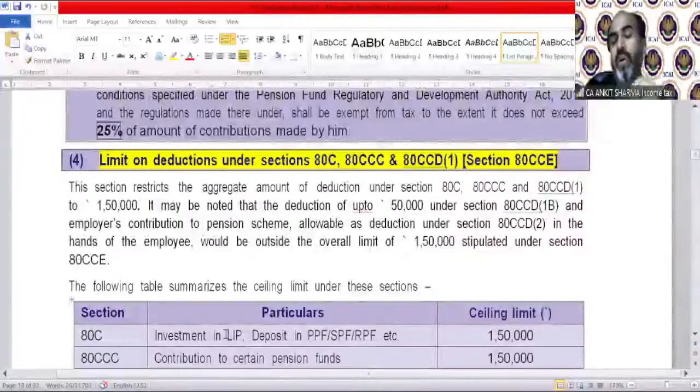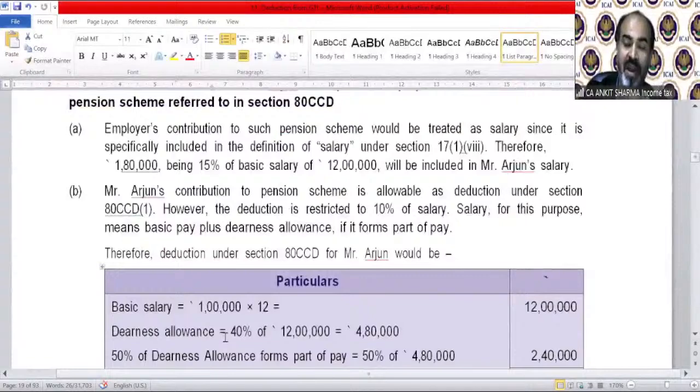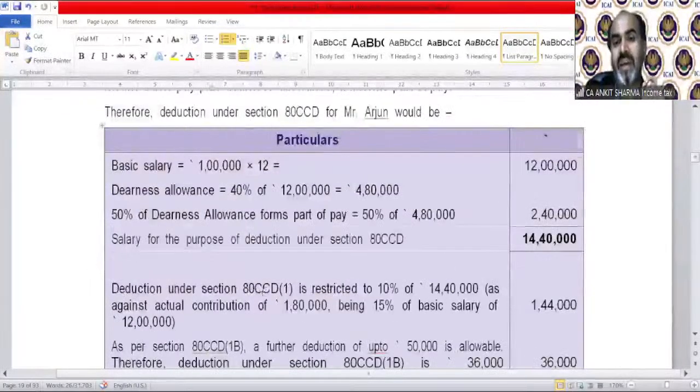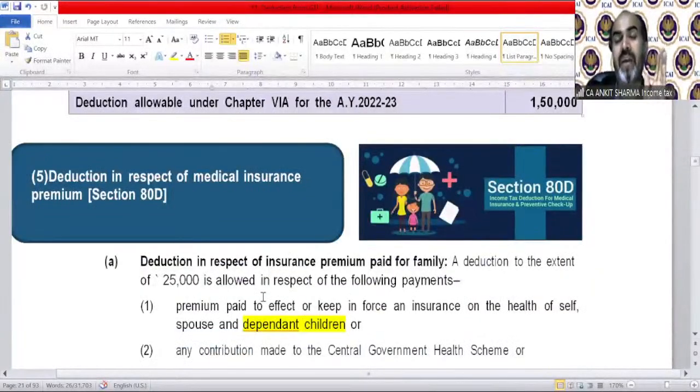Now moving to 80D. 80D is very important. Today I made an MCQ on 80D also. Fine. So 80D says medical insurance premium and medical treatment also. So it says if you yourself, your spouse or your child, and that child should be dependent upon you,